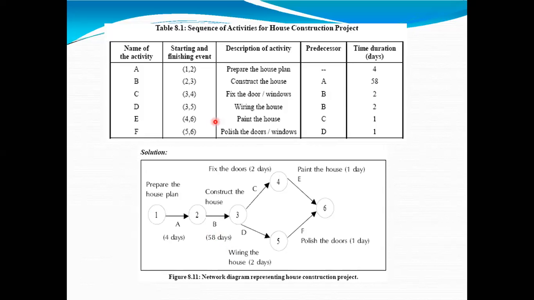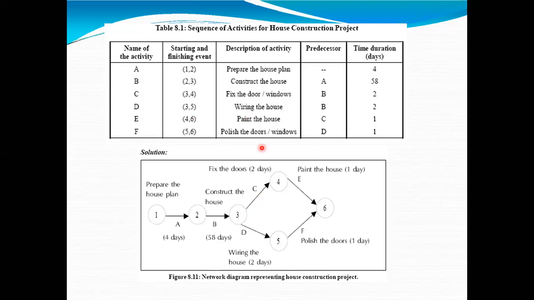Then from the third node, there are 2 activities, fixing the doors and windows and wiring the house. So 3 to 4 is the C activity, fixing the doors, and 3 to 5 is wiring the house. The third node is the burst event or burst node. From it these 2 activities are going. These C and D activities should be simultaneous activities.